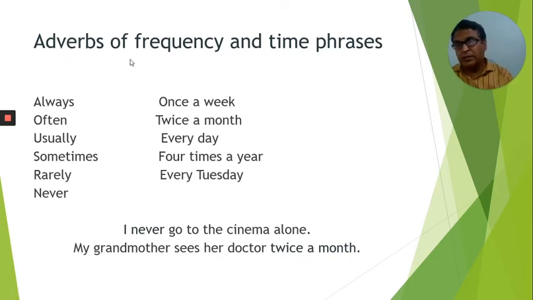So let us stress over here the adverbs of frequency and time phrases. So we use these things also in our simple present tense. Say for example, always, often, usually, sometimes, rarely, never, once a week, twice a month, every day, 4 times a day, every Tuesday. So such adverbs of frequency or time phrases are used in simple present tense. Say, I never go to the cinema alone, or my grandmother sees her doctor twice a month.